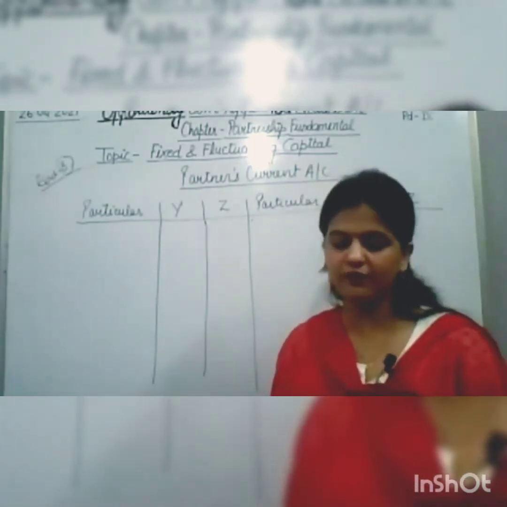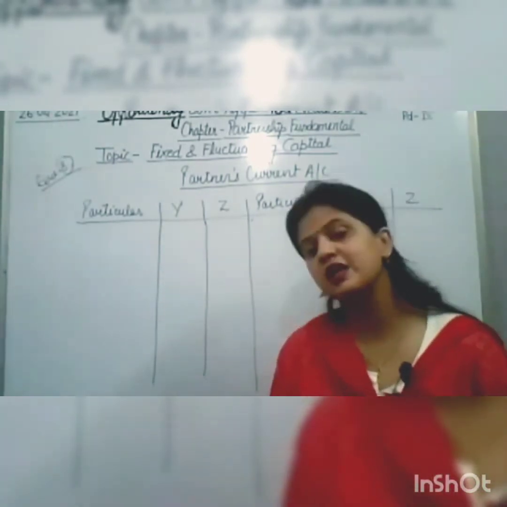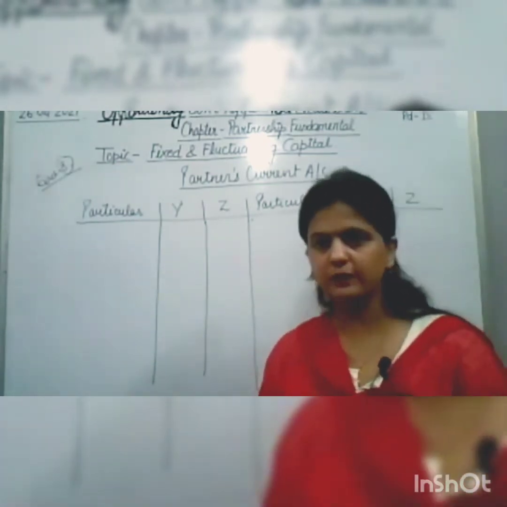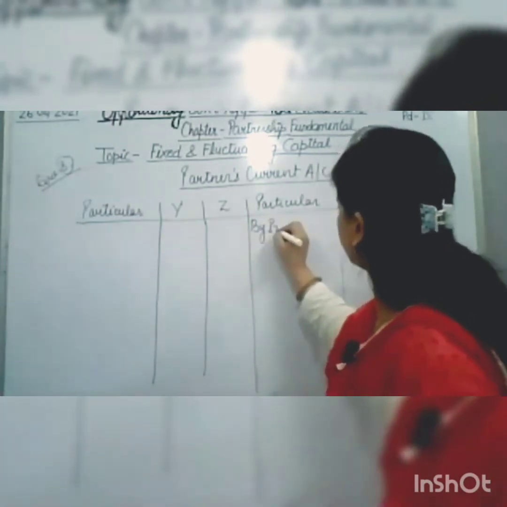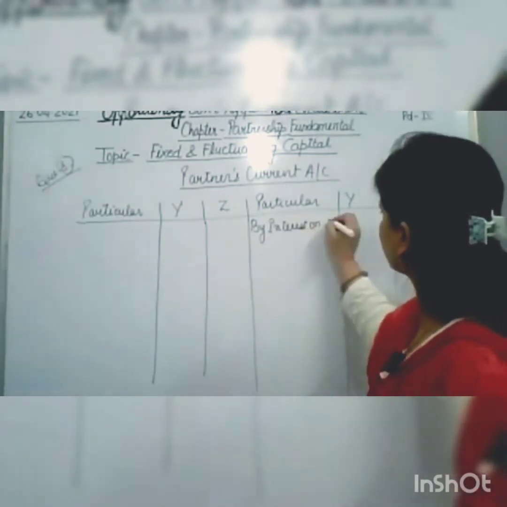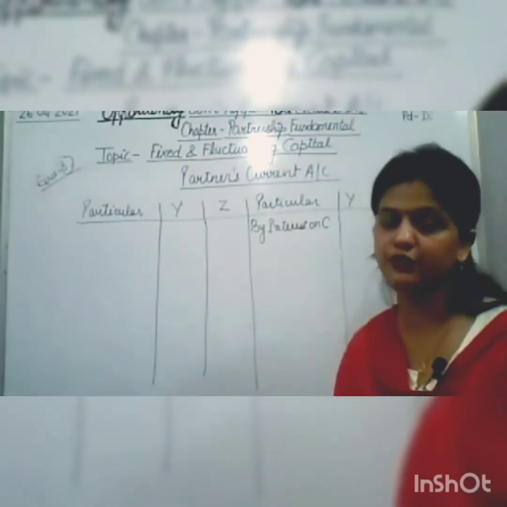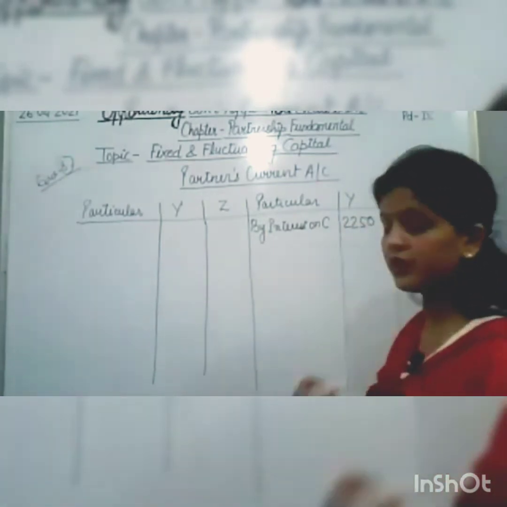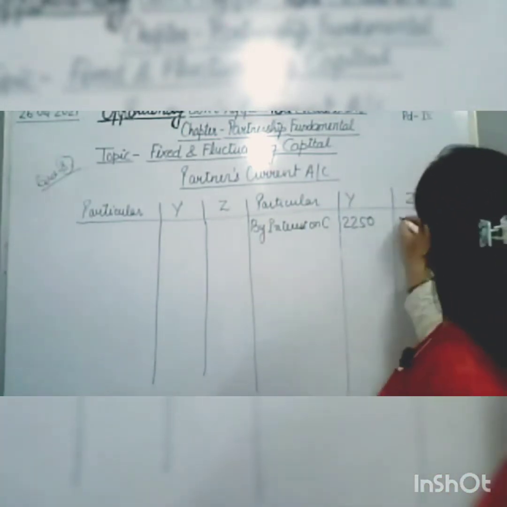Here we don't have an opening balance of the current account, so we will start with the interest on capital which we have calculated. By interest on capital, that is 2,250 and 2,250 and 1,350.